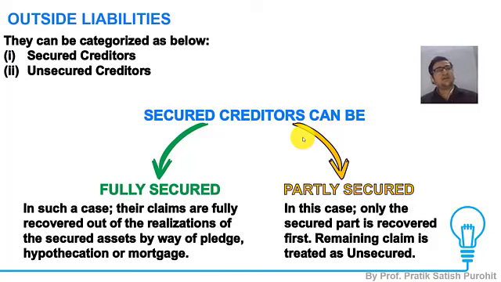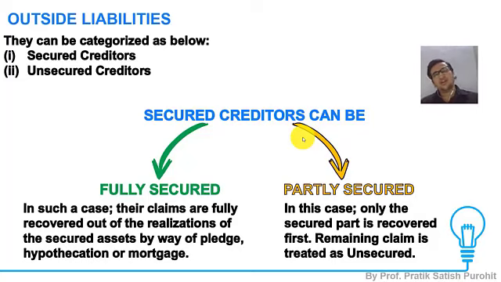So if I am having a guarantee of rupees 100, and against that I am getting a loan of rupees 100 or even less than that, that means that loan is fully secured against that guarantee. On the other hand, if the amount of guarantee is less and the amount of loan is more, that means I'm keeping as a guarantee something of rupees 100, and against that I'm getting a loan of 120. So that is a partly secured one, because out of that 120 rupees loan, 100 is secured against that asset, whereas the 20 is unsecured.